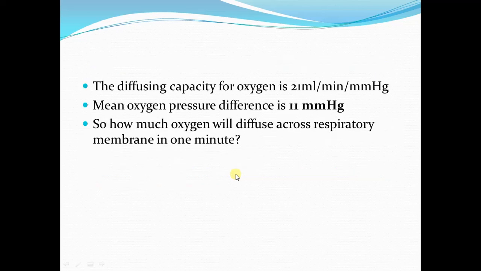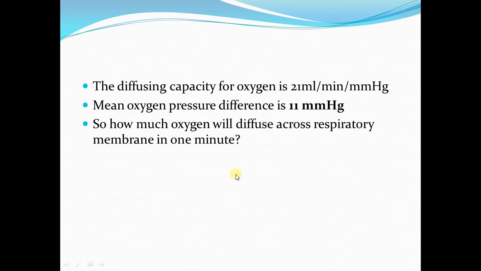Now we are going to talk about the diffusing capacity of oxygen. The diffusing capacity of oxygen is 21 ml per minute per millimeter of mercury. What does it mean?